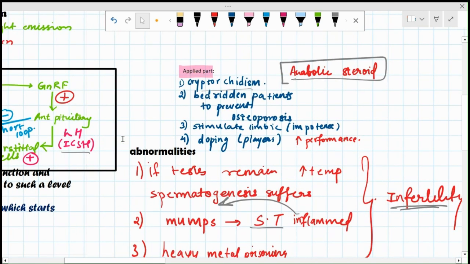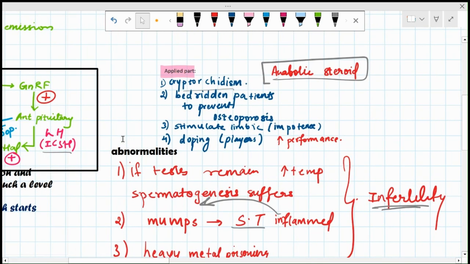Then the applied part is cryptorchidism, which is a therapeutic use, for undescended testis, and in chronically bedridden patients to prevent osteoporosis. Testosterone injections are used in bedridden male patients, and it stimulates the limbic system, so it is used in cases of impotence, and then it is used for doping for players, and then it develops muscle power.